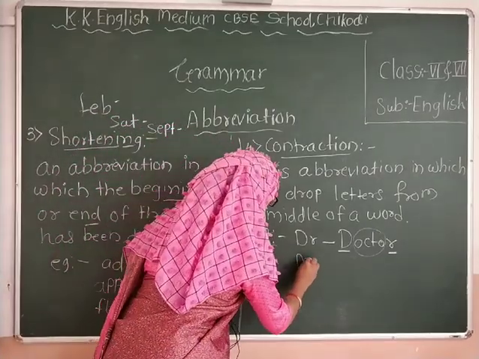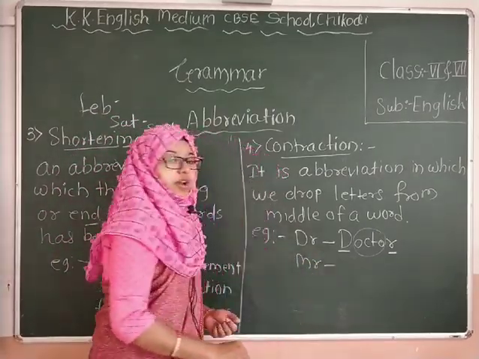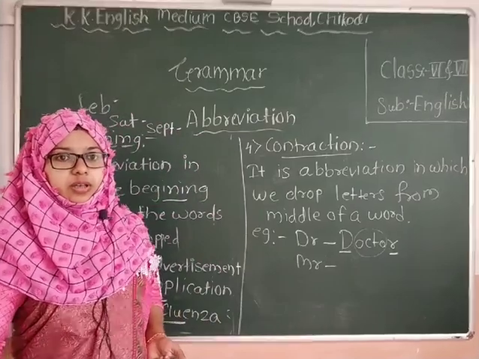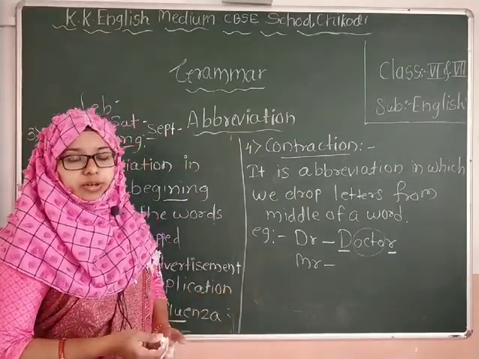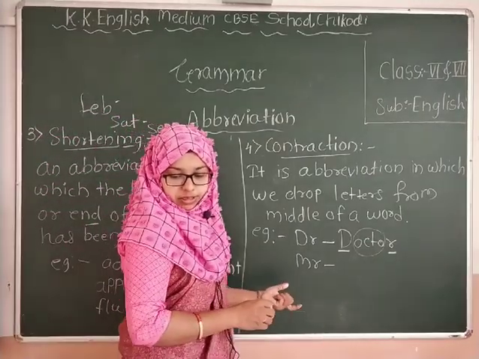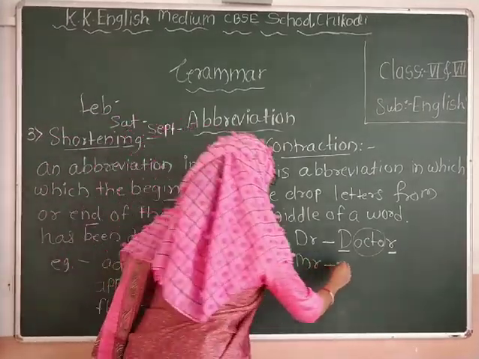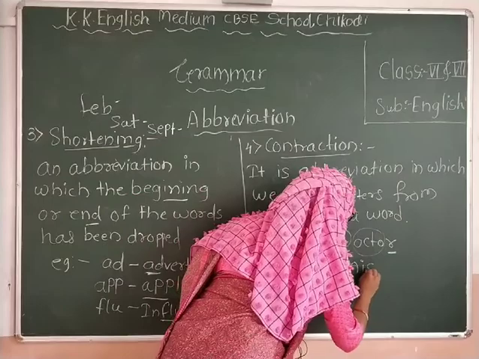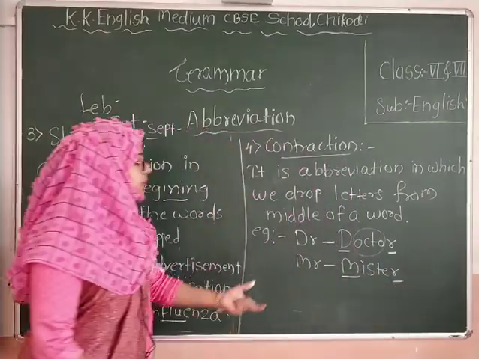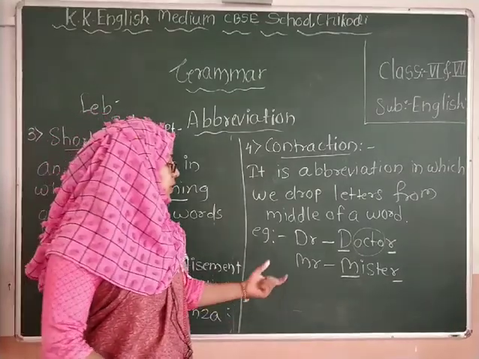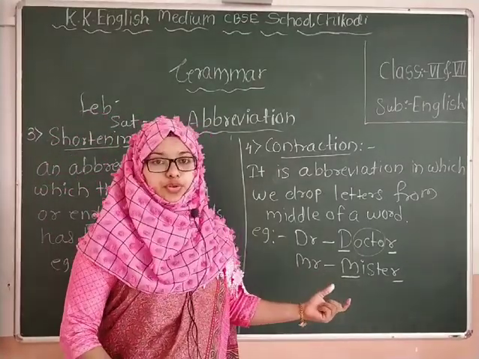One more example: MR. Mr. Raj, Mr. Patil. Here also the first and last letters are considered, and the middle letters are dropped.